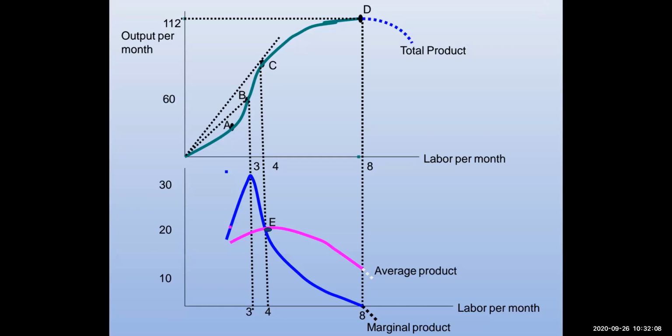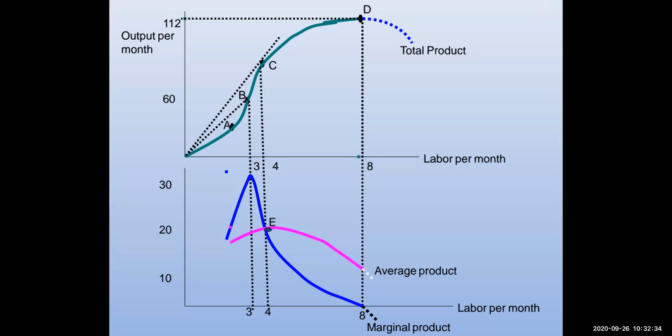And that is why we can see in this diagram that total product is increasing. When we talk about average product, which is in pink color, and marginal product, which is in blue color, we can see that earlier marginal product was above average product. After reaching its peak, as soon as the average product starts falling, marginal product starts falling even faster.